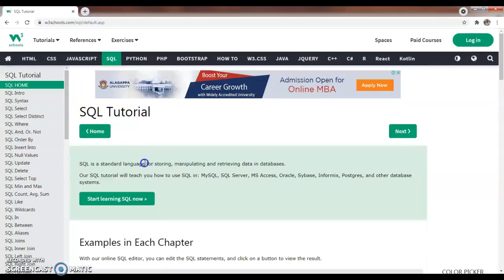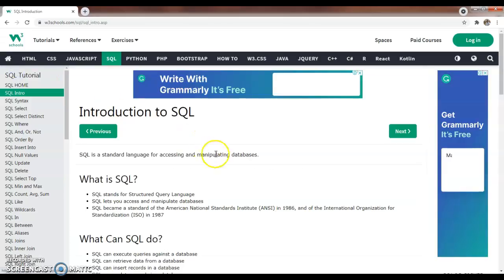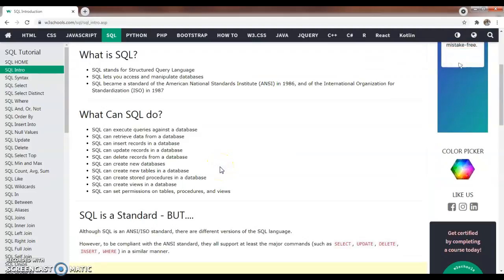SQL is a standard language for storing, manipulating and retrieving data in databases. SQL has so many features. It can execute queries against a database. It can retrieve data from a database.